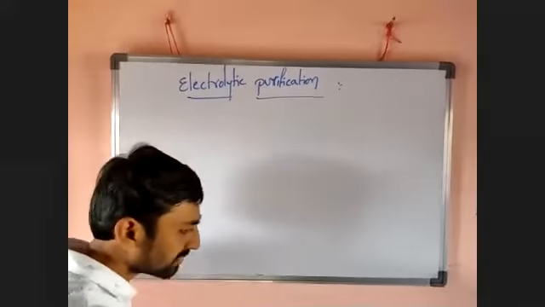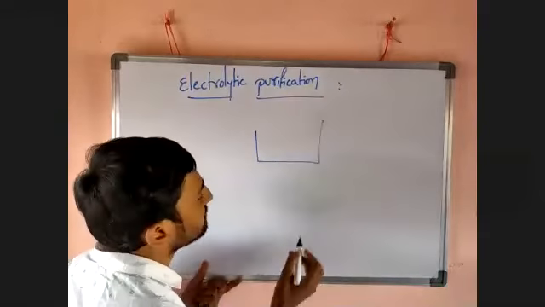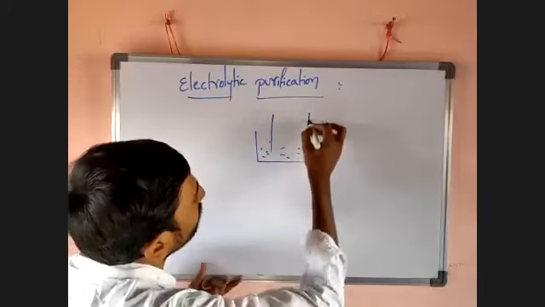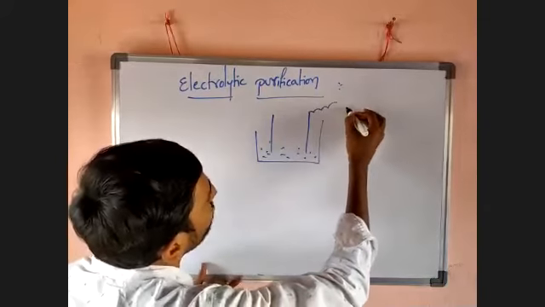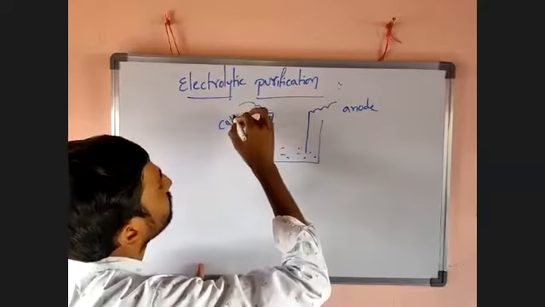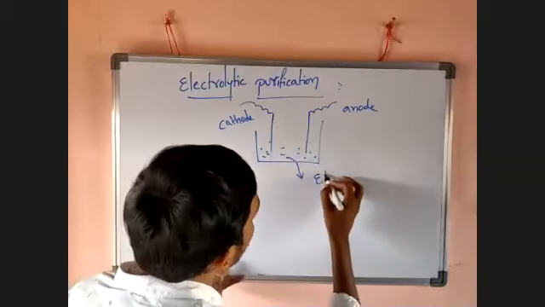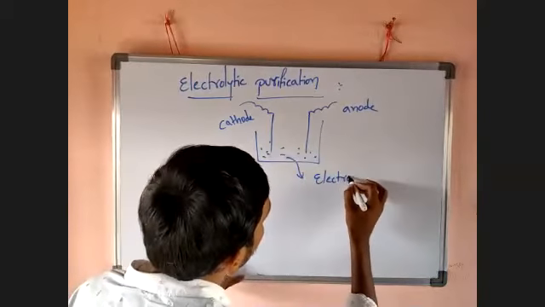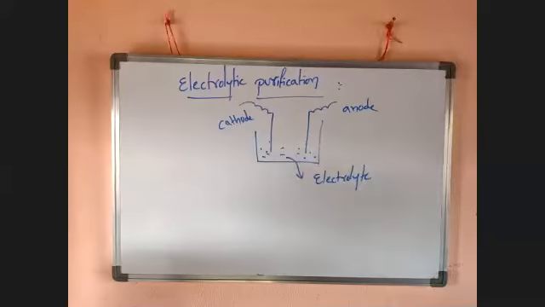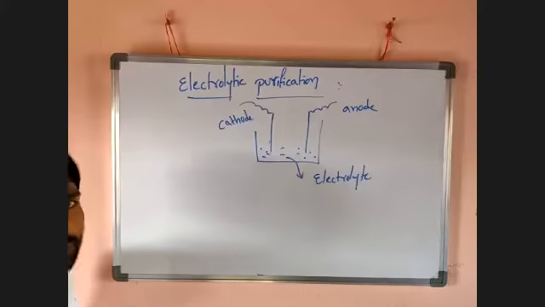Electrolysis is generally carried out using an electrolytic cell. It has one anode and one cathode, for example the anode here and the cathode there. We use a liquid, which is the electrolyte. In this process, we get highly pure metal.